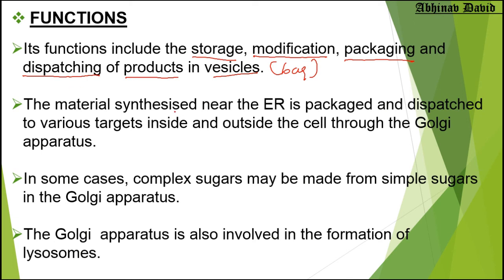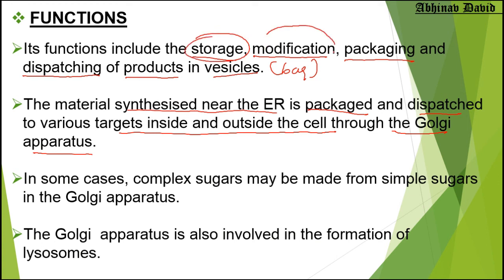Okay, so what is written here? This is from your NCERT. The material synthesized near ER is packed and dispatched, as well as modified also, to various targets inside and outside the cell through the Golgi apparatus. So basically, it is storing the things, then modifying, packaging, as well as transporting or dispatching the materials within the cytoplasm as well as out of the cytoplasm.